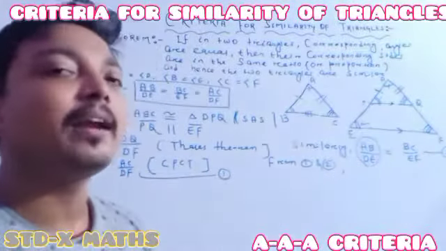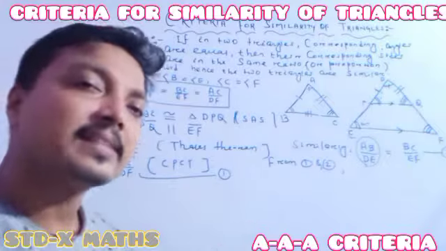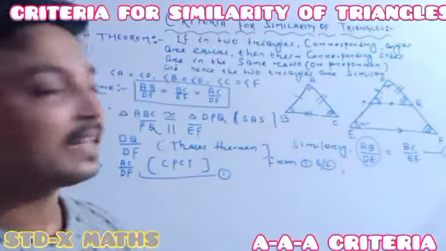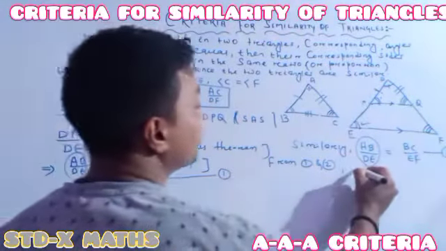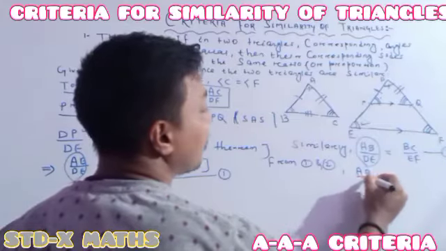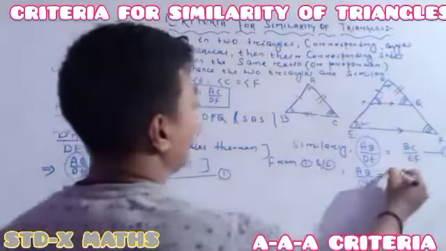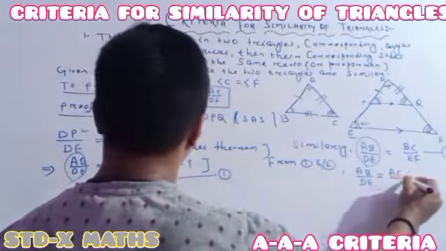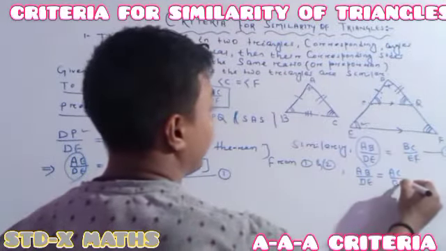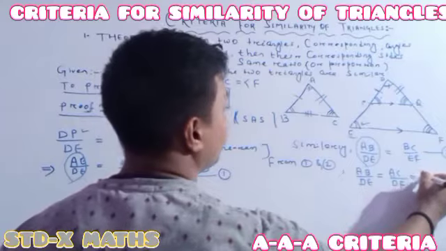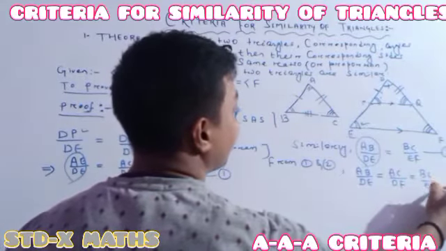X equal to Y and Y is equal to Z. It means X is equal to Y, and also it is the same as Z. So I am writing AB by DE is the same as AC by DF, which is equal to BC divided by EF.